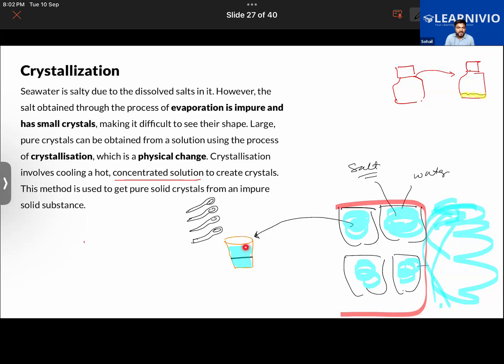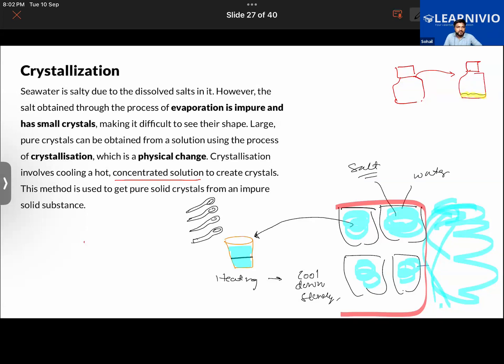So what I will be doing now, first of all, I will be heating this, and then I will allow it to cool down slowly. In that manner, I will be able to obtain pure crystals of salt from this impure solution. Got the principle of crystallization or not?